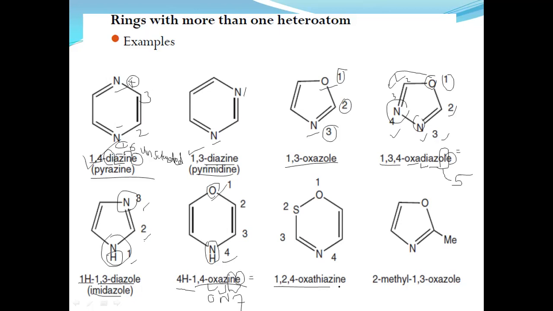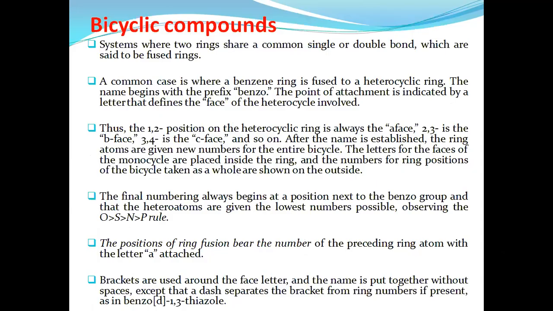Similarly 1,4-oxathiazines and 2-methyl. If there are any substitutions, the number at which the substitution occurs is given, X. Like that, for this example, the 1,3 positions are oxazole, and 2 is a substitution on this oxazole ring with a methyl group: 2-methyl-1,3-oxazole. Like that, we have to give the names.